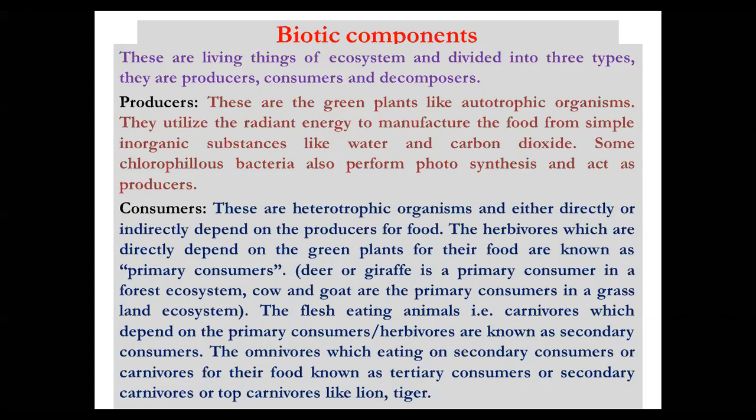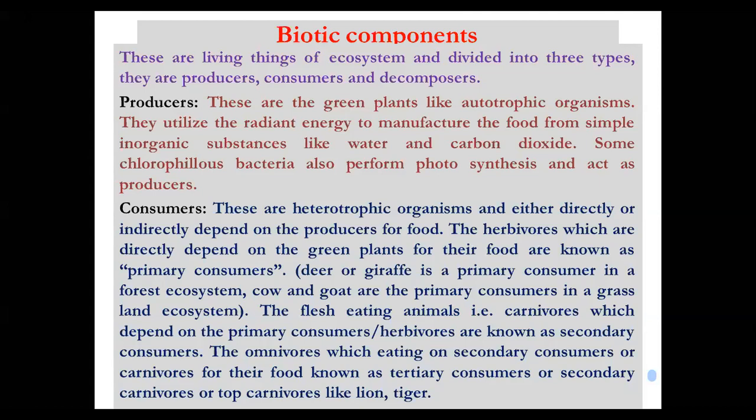Second, the organisms that depend directly on primary consumers and indirectly on producers are called secondary consumers, or we can say primary carnivores. And the third is the top carnivores, or we can say tertiary consumers, or we can say omnivores.